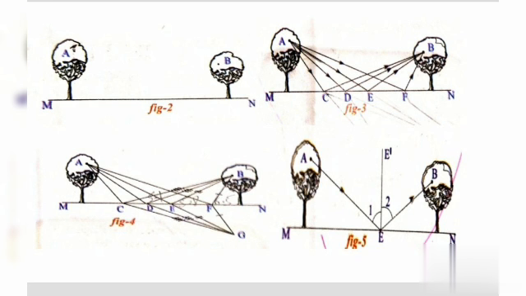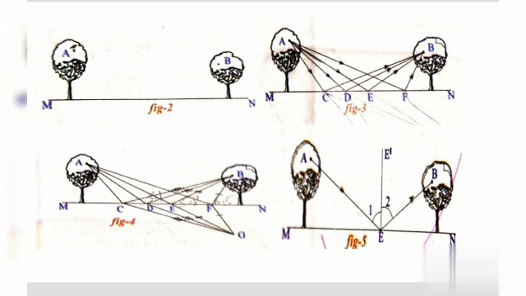Next, the length of the path AEB is equal to the length of the path AEG. The length of the path AFB is equal to the length of the path AFG. If we observe figure 4 carefully, you will notice that among the paths ACG, ADG, AEG and AFG, the shortest path is AEG, because it is the straight line distance between the points A and G.